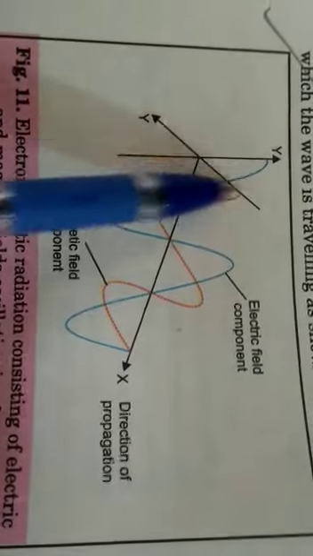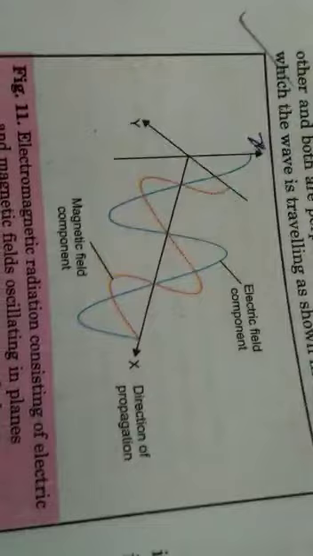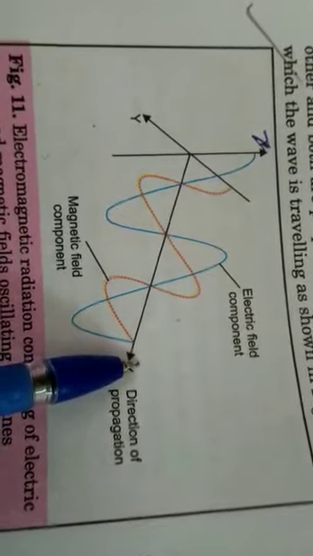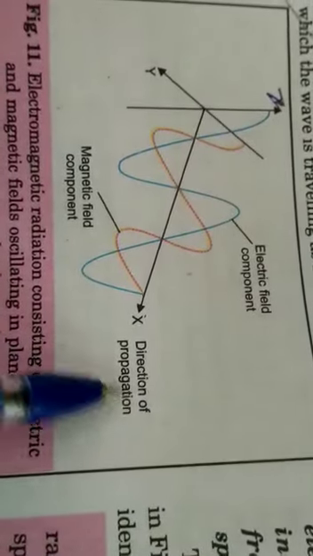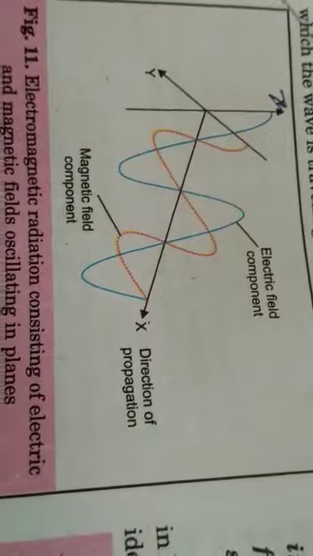In this diagram there are three axes, X, Y and Z. This is Z, this is Y and this is X. Now in this diagram it is very clearly shown that the blue line is the electric field component, the red line is the magnetic field, and this x-axis is the direction of propagation.